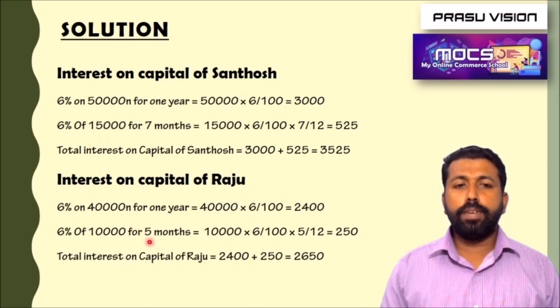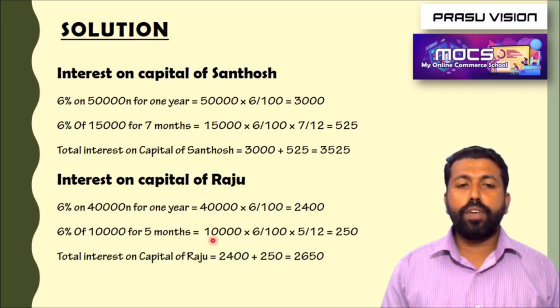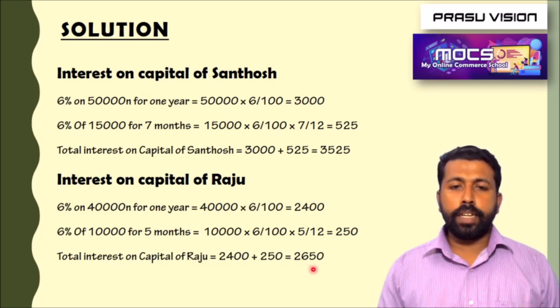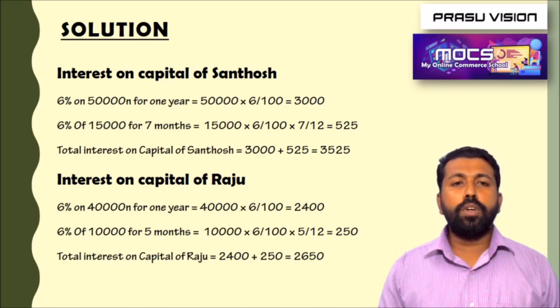The firm is giving interest on capital only for 5 months. 10,000 into 6 by 100 into 5 by 12. So we will get 250, and the total interest on capital is 2,400 plus 250, 2,650.